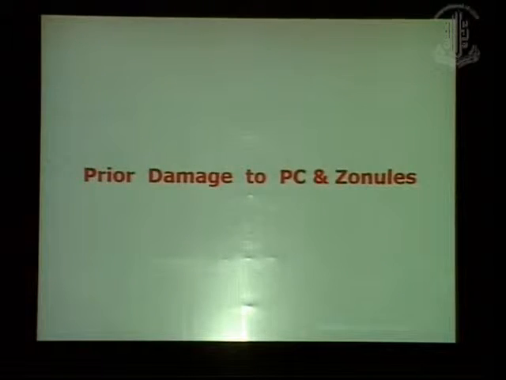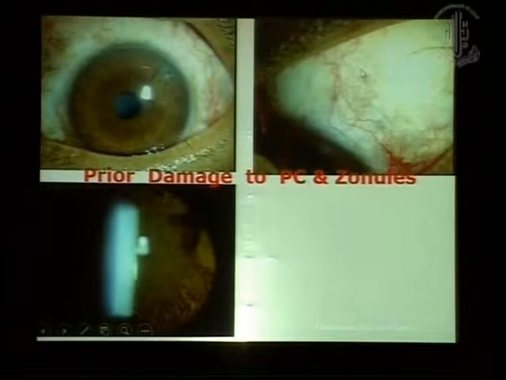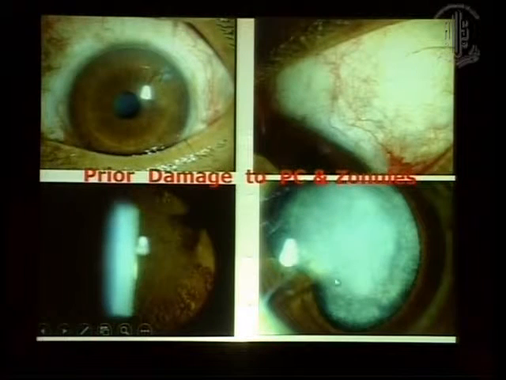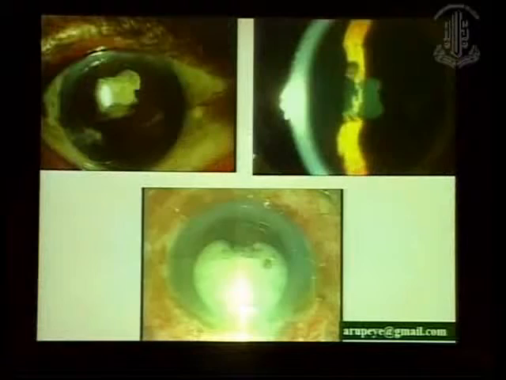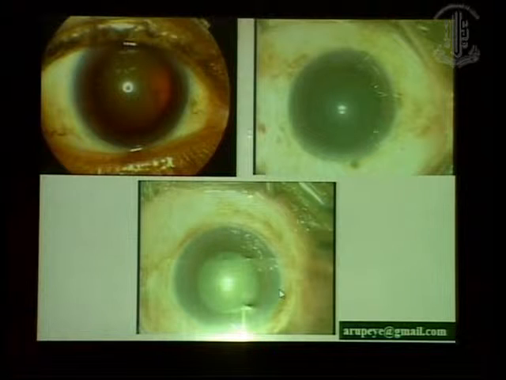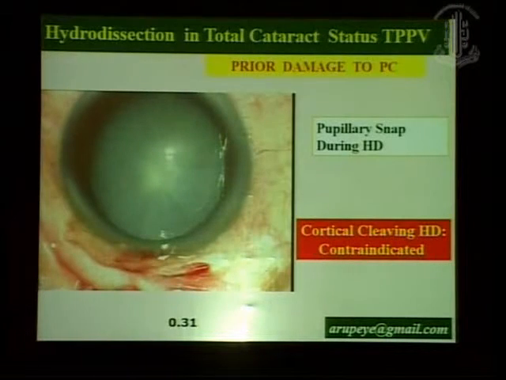There are a lot of associated comorbidities in these cases. For example, this particular eye had a foreign body removed from the posterior segment and has a posterior capsular opacity, posterior capsular scar. This was another case where vitrectomy was performed, and we saw a rapid opalescence of the cataract in the first few postoperative periods. Pupil may be small, the corneal endothelium may be jeopardized. Many of these patients will have a very advanced cataract. Usually in post-vitrectomy cataracts, the nuclear sclerosis advances pretty rapidly. So the surgeon should be prepared to deal with these kinds of problems.